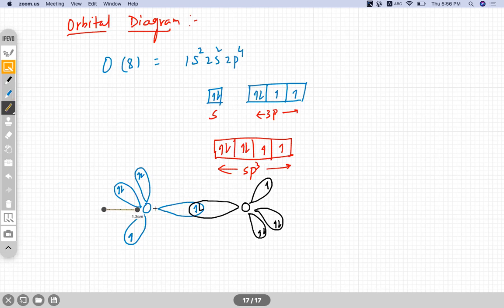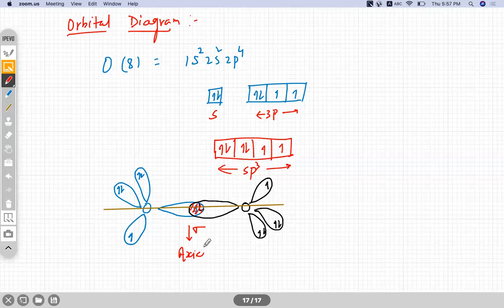So what is this axis? What is this axis? Internuclear axis forms a sigma bond, axial overlapping. Yes or no? Axial overlapping. So this is how the O-O sigma bond forms, and you must remember this. In this sigma bond, sp3 orbitals overlap and form a sigma bond.